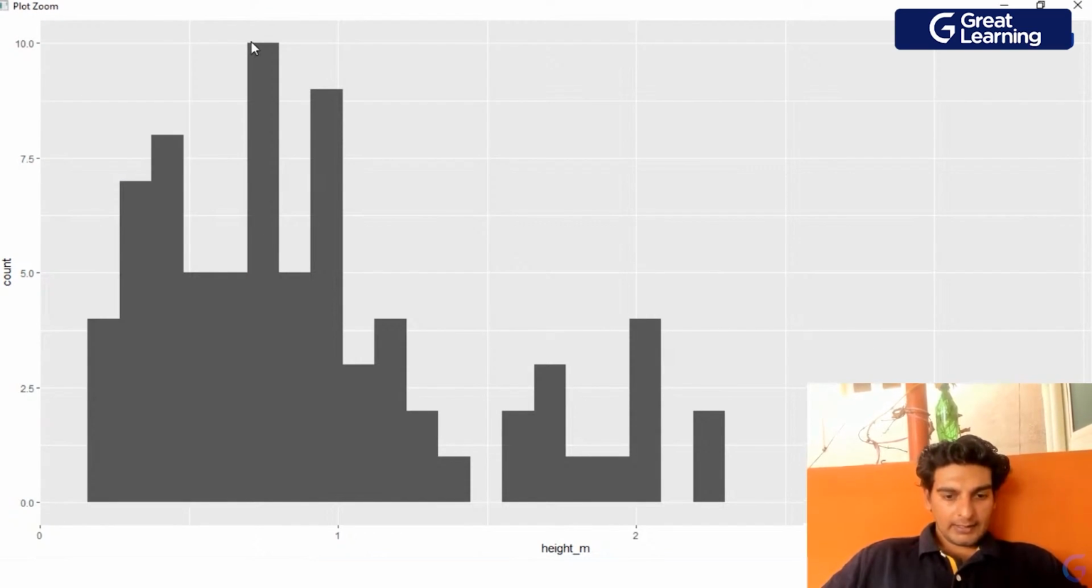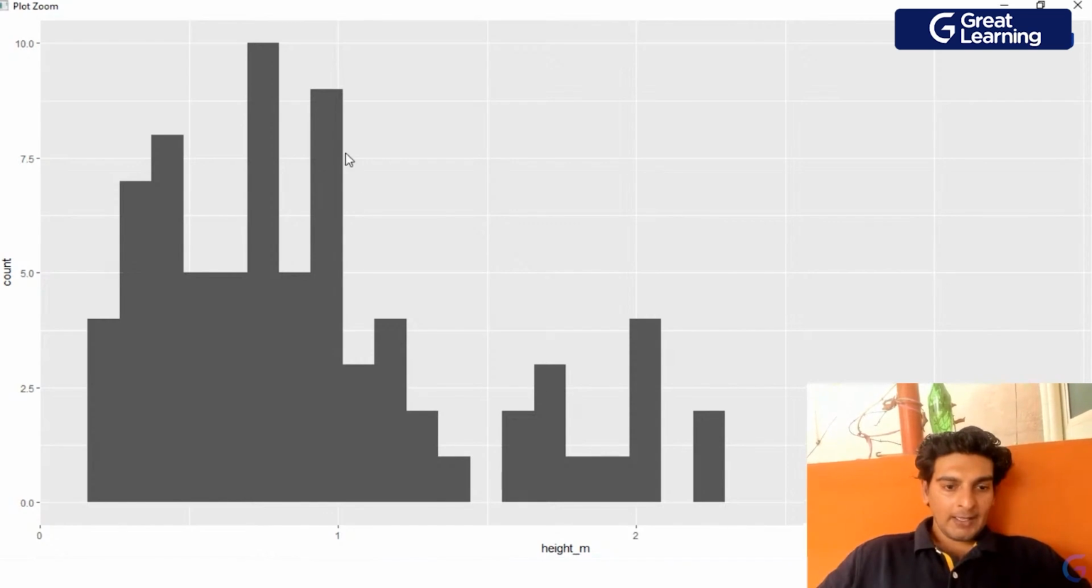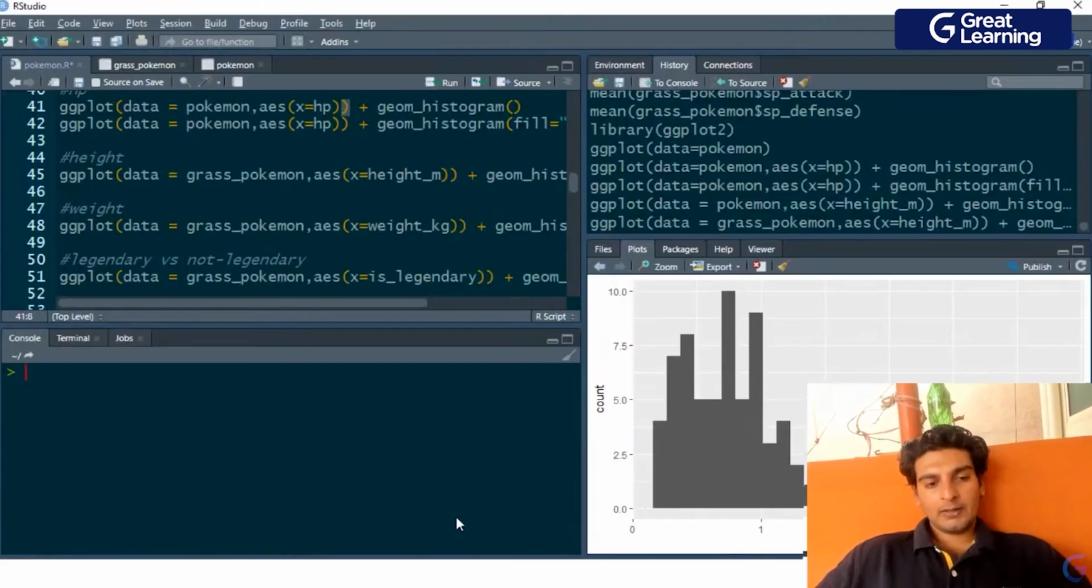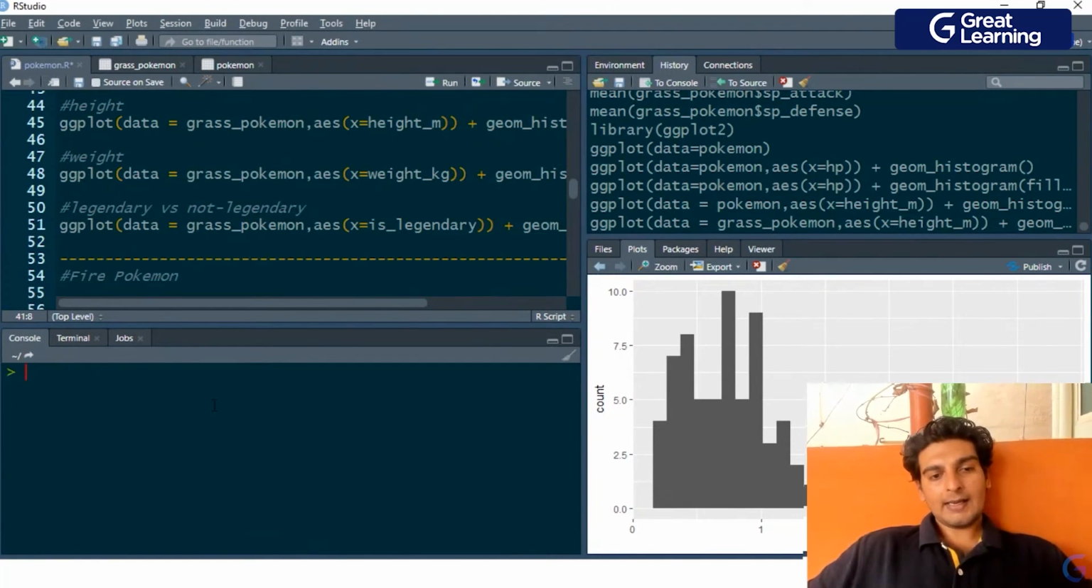So we see that the maximum height of a grass type Pokemon is actually only 3.5 meters. This again is very interesting. And most of the Pokemons, as you see, are concentrated over here. Most of the grass type Pokemons, again, their height is less than 1 meter over here. So interesting observation again.